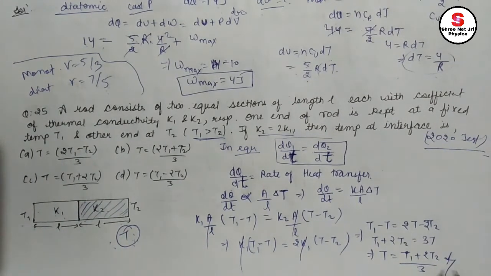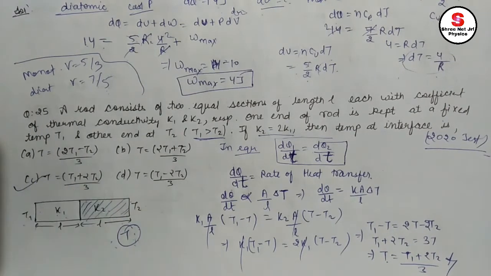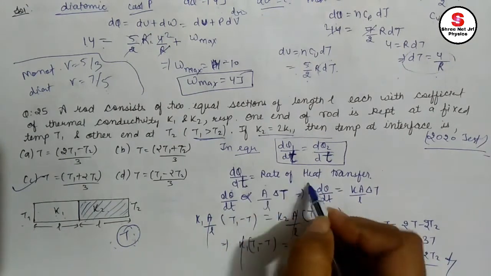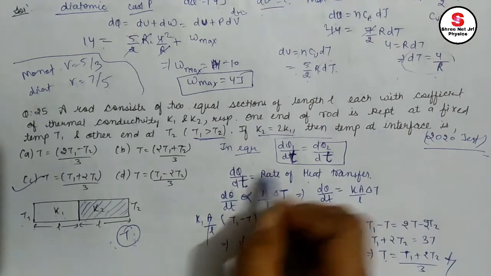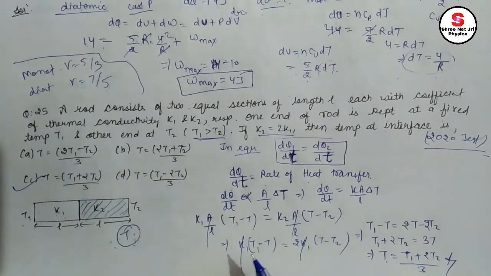So it is your right answer. It is matching with an option. Which option? T1 plus 2T2 over 3, okay, option C. So C is our right answer. In such situations, you just need to remember that the rate of heat transfer is balanced in both the cases. That's how we can solve such types of questions.